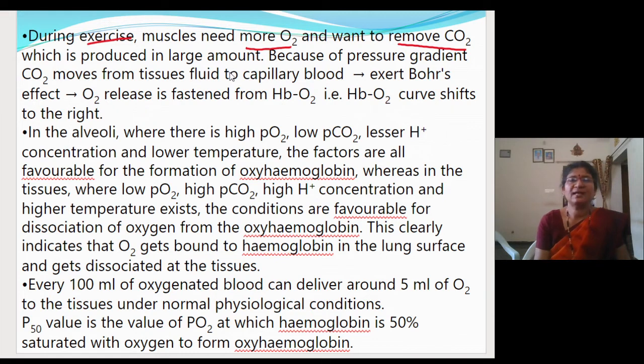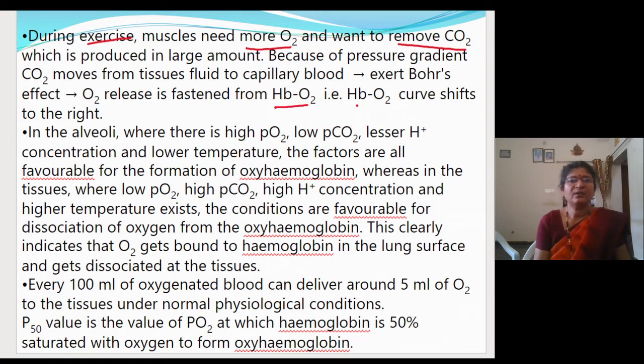Carbon dioxide is produced in large amounts, and because of the pressure gradient, it moves from the tissues into the fluid and then to the capillary blood. So it is due to the Bohr's effect, which you have already learned. Oxygen release from the oxyhemoglobin is fastened, that is, the oxyhemoglobin curve shifts to the right side. Fine. So more and more oxygen will get dissociated from the hemoglobin.